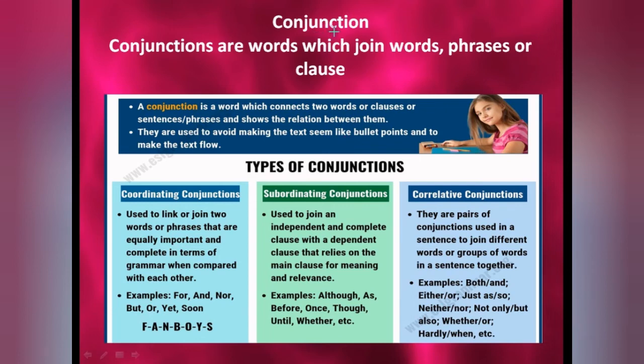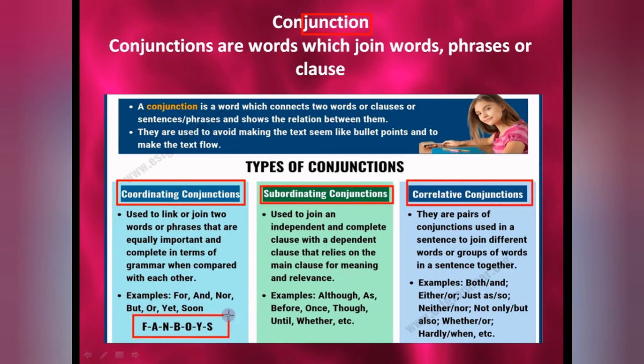Generally conjunction, junction, if you remember I told you, they are going to join. Okay, con, that is join words, phrases or clauses. And you know very well we have 3 types: coordinating conjunction, subordinating conjunction and correlative conjunction. Coordinating conjunction, as I told you, in this a very simple trick you have to keep in your mind. FANBOYS: F for, A and, N nor, B but, O or, Y yet, S so.